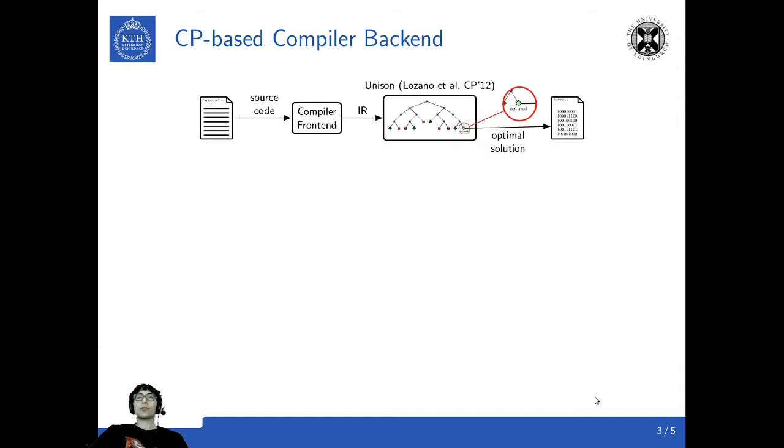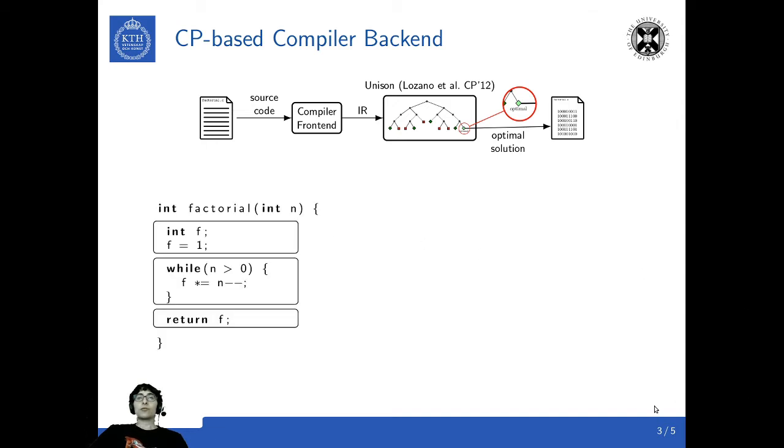In this work, we use a constraint-based compiler backend, in particular Unison, that takes as input the function in C code and outputs the optimal implementation in assembly code. Unison implements two low-level transformations, instruction scheduling that uses the cumulative constraint, and register allocation that uses a geometric packing constraint.